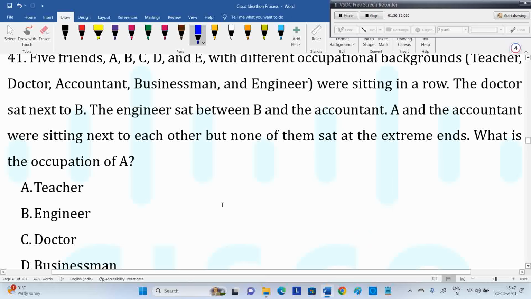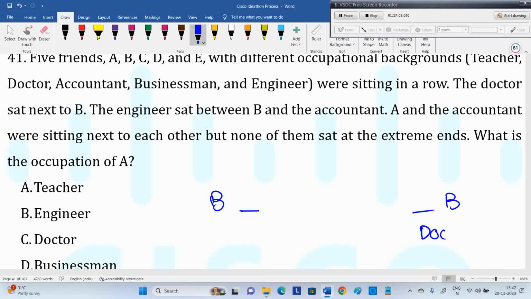You should decide. The doctor sat next to B. Engineer sat between B and the accountant. A and the accountant were sitting next to each other, but none of them sat at the extreme ends. So that's the data. Now we need to decide what is the occupation of A. We have five slots, as five friends are sitting in a row. The doctor sat next to B, means the doctor is on B's right side or left side, both possible.